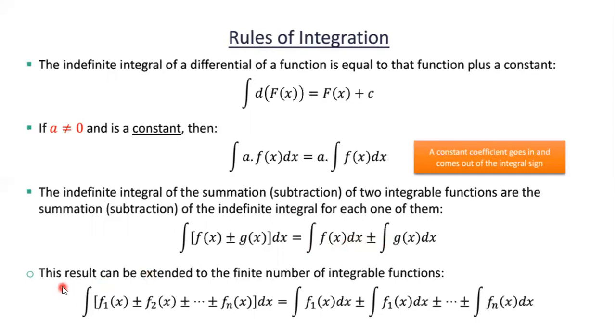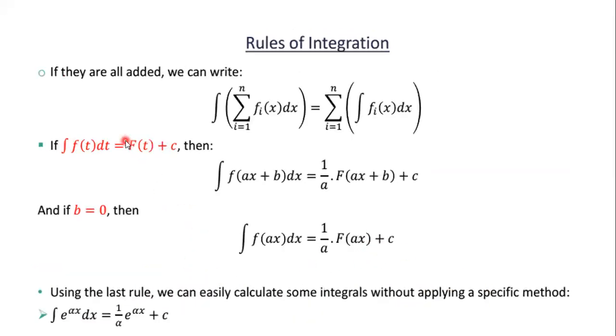Okay. The results can be extended to a finite number of integrable functions. It's also the same. Okay. So now here they are all added. We can write integration of summation i equal to 1 to n of fi x dx as summation i equal to 1 to n of integration of fi x dx. Okay, similar to the previous ones.